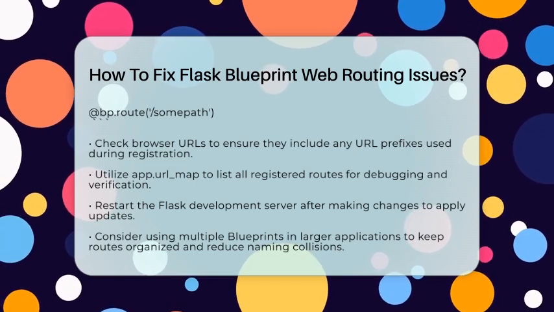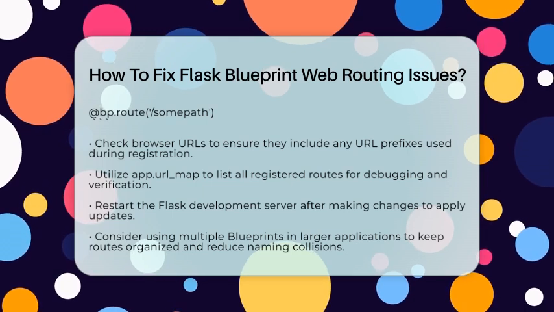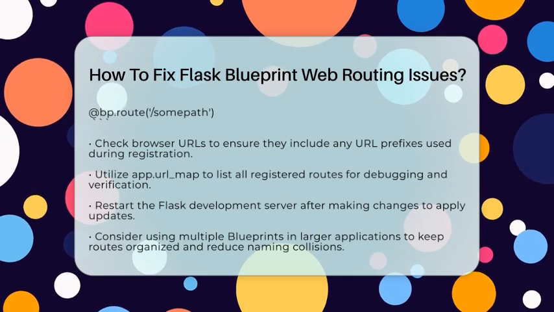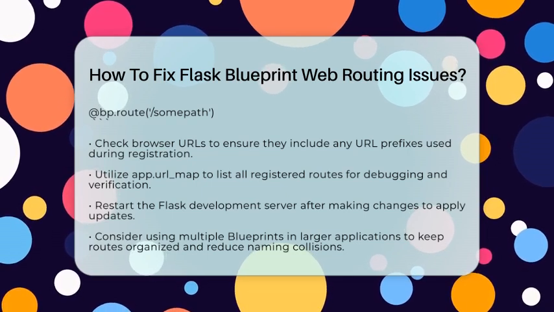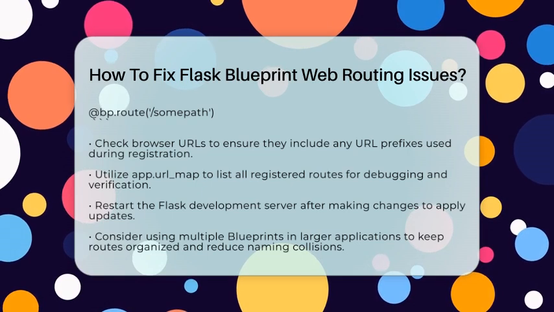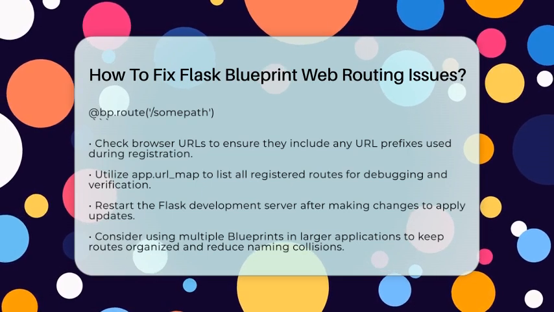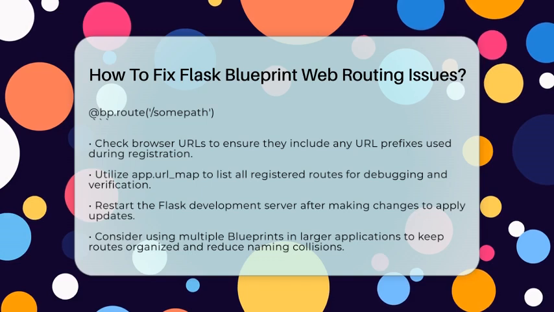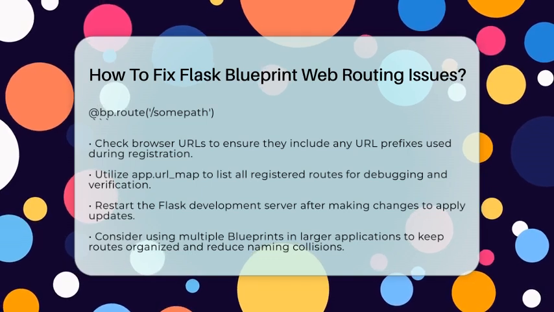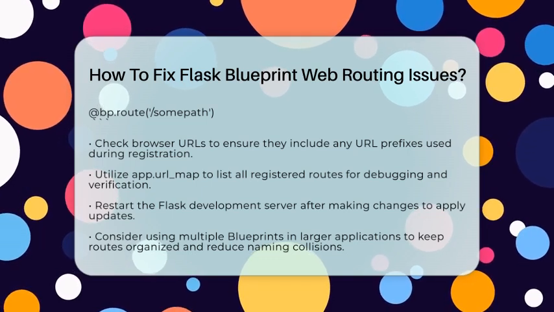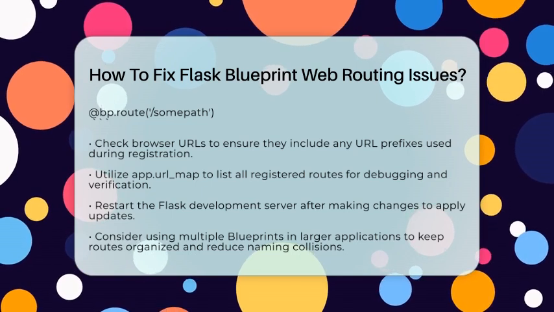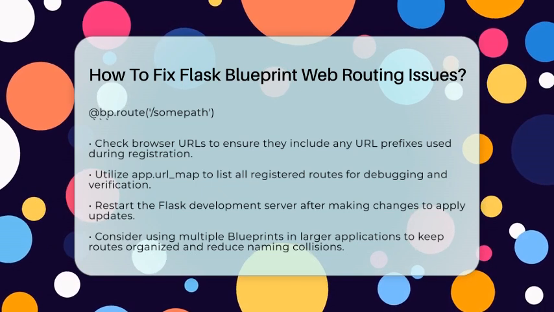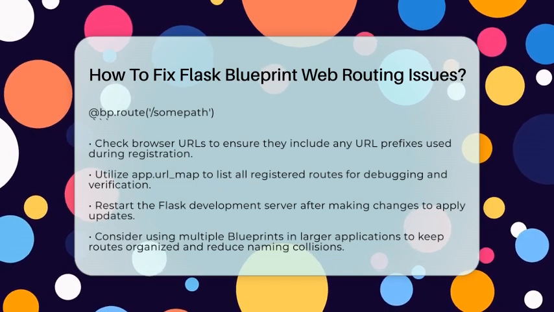If you are working on a larger application, consider structuring it with multiple blueprints. Each blueprint can handle a specific feature or section of your app. This modular approach helps keep your routes organized and reduces the chance of naming collisions. By following these steps, you can effectively identify and fix routing issues related to Flask blueprints. This will help ensure your web routes function correctly and keep your application organized and easy to maintain.